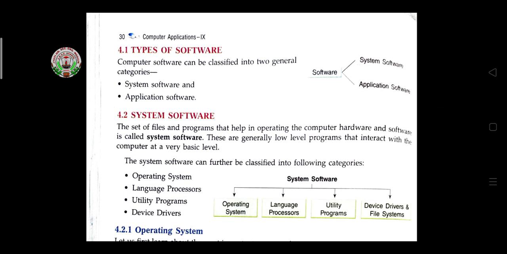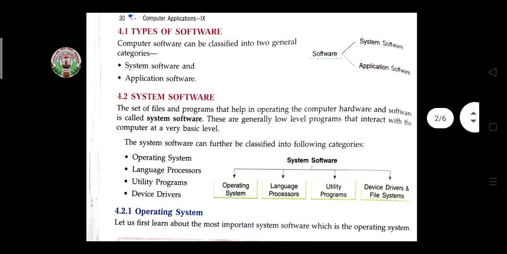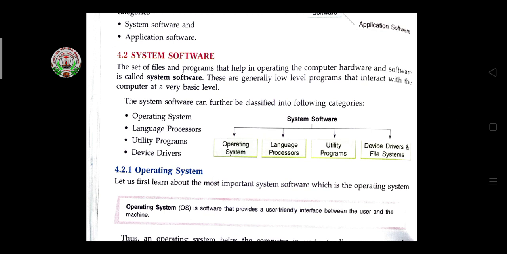Now let's come to the types of software. Computer software can be classified into two general categories: system software and application software. System software means a set of files or programs that help in operating the computer hardware and software. These are generally low-level programs that interact with the computer at a very basic level. The system software helps to operate both hardware and software. With the help of this, we are able to access our computer. Every hardware has software, and without software, that hardware will not work.